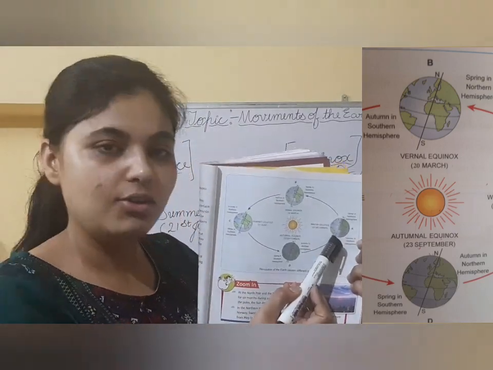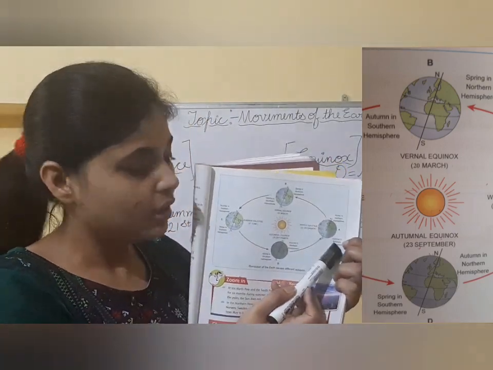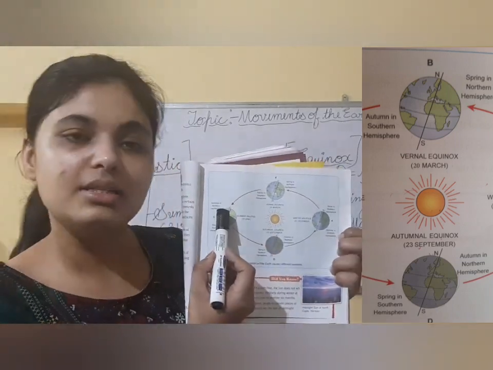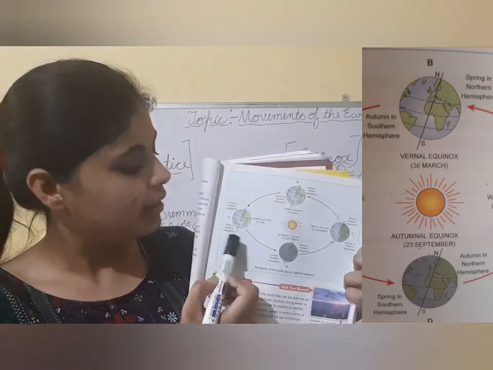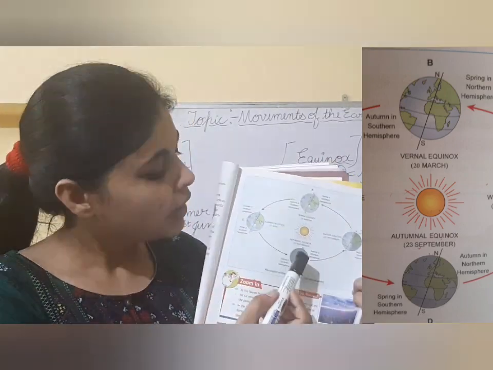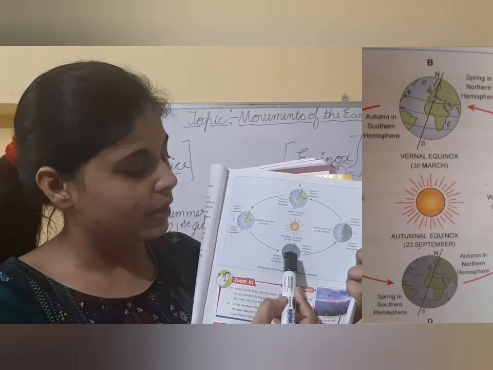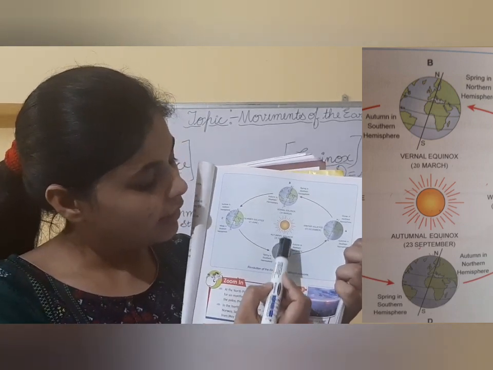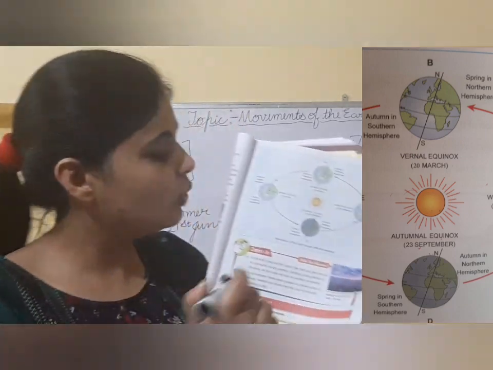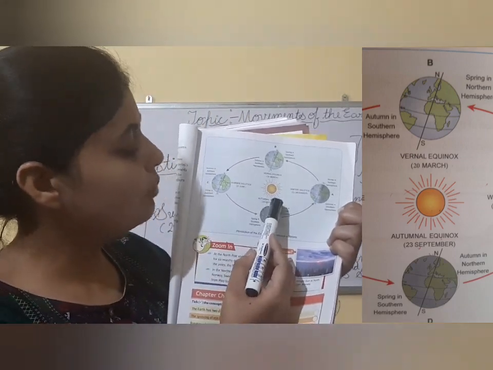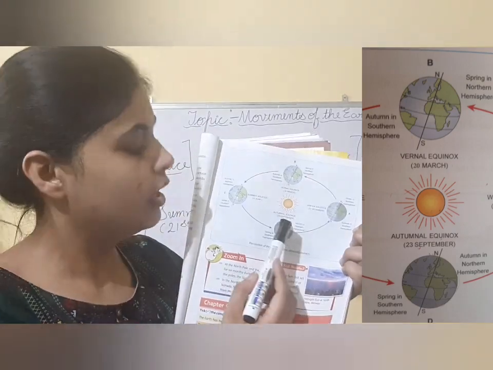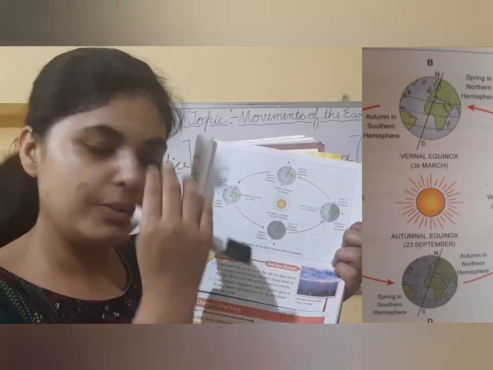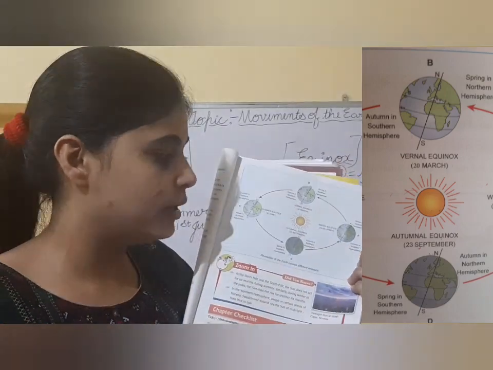Okay, because this is the phase of summer season in the southern hemisphere. Then now it is summer season in the northern hemisphere but winter season in the southern. Next is this particular phase of time when the sun is directly shining over the equator and the length of day and night are equal. So this is known as autumn equinox, that is 23rd September. Autumn equinox in the northern hemisphere, but opposite in the southern hemisphere. There will be spring season in the southern hemisphere.